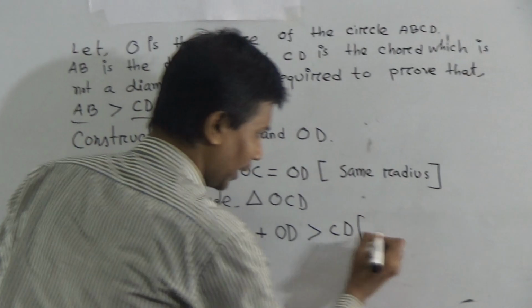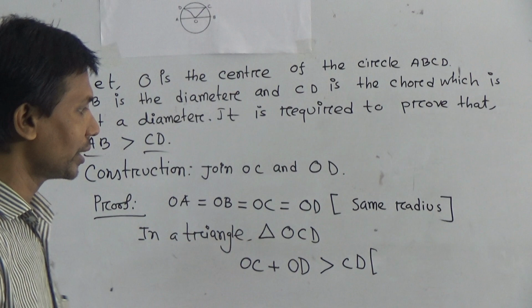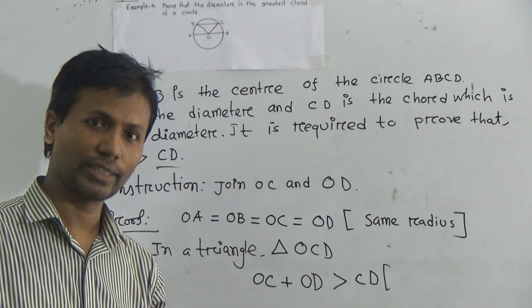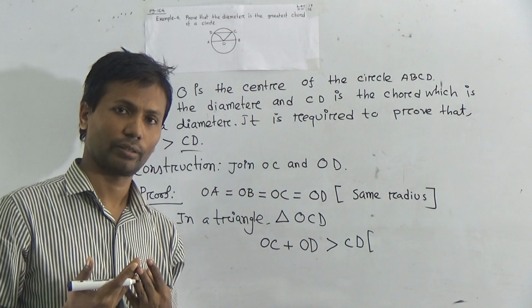Because we know that in a triangle, the sum of two sides is greater than the third side. Remember it.